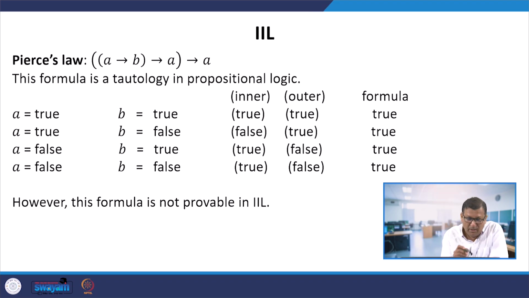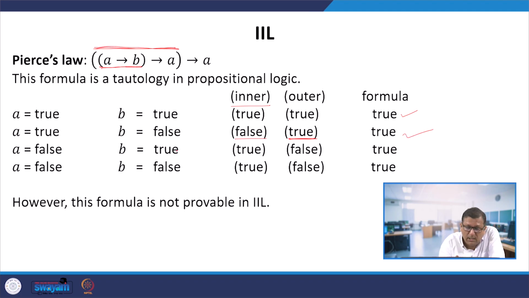We make this the inner part, this the outer thing, and this the entire formula. Let us do all the truth table assignments and see whether it is indeed a tautology. If A is true and B is true, then the inner part is true, A is true, so true implies true is true. Now A is true, B is false. That means the inner part is false. False implies true is true. Then true implies true is true. So this is also true.